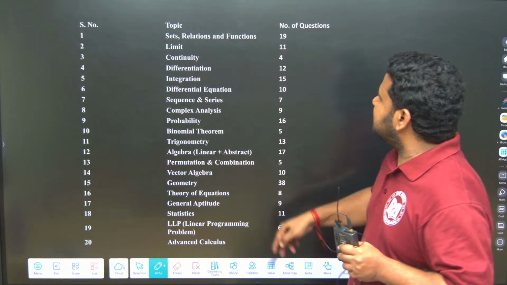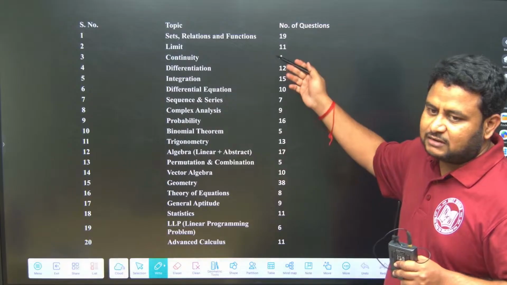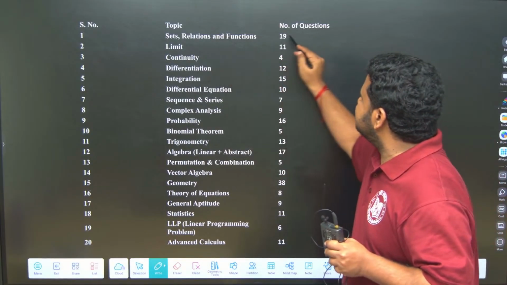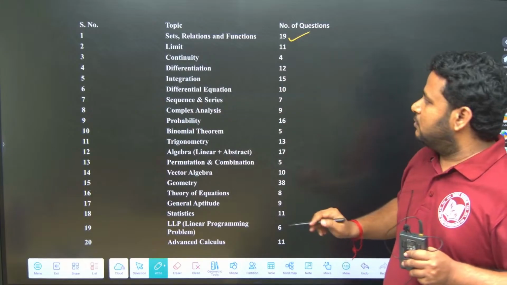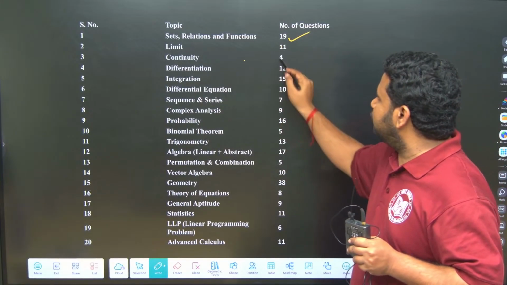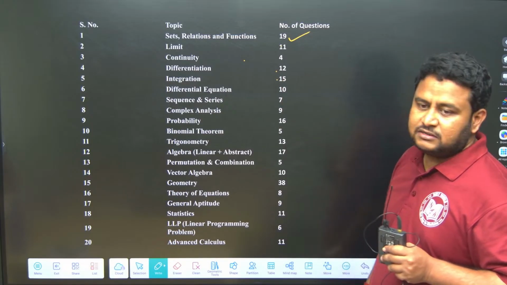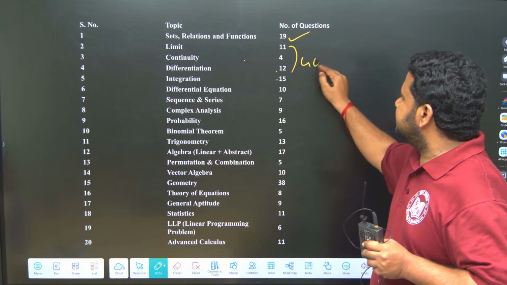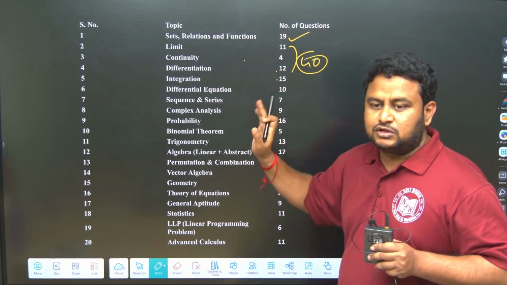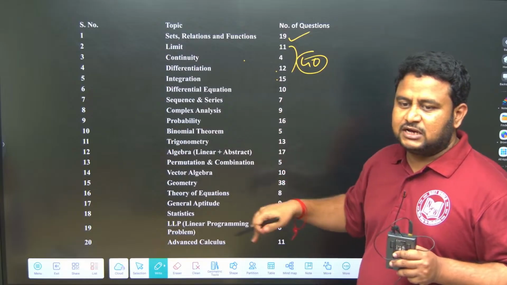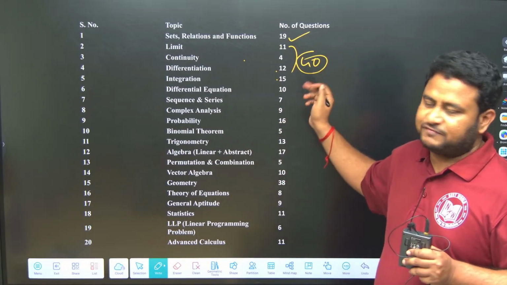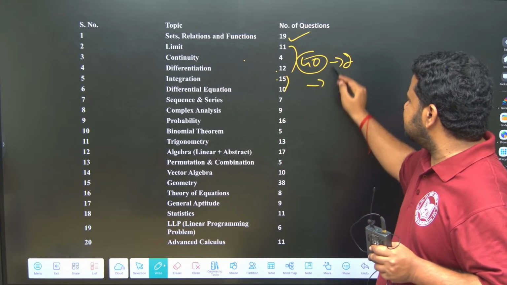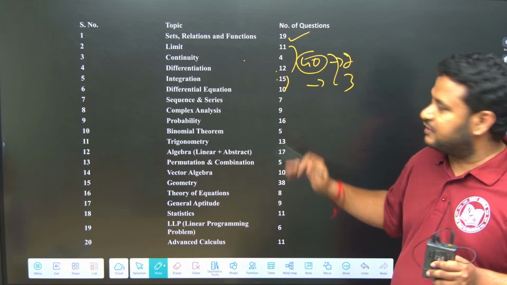Now, this is the chapter-wise weightage for the last 20 years of papers which we analyzed. As you can see, sets, relations and functions, 19 questions. Limits 11, continuity 4, differentiation 12, integration 15. So total is how much? Almost 40 questions, nearly 40 questions. So calculus, totally 40 questions have come in the last 20 years, so you can take an average of 2 questions per year from calculus. Including differential equations, at least you can take 3 questions.